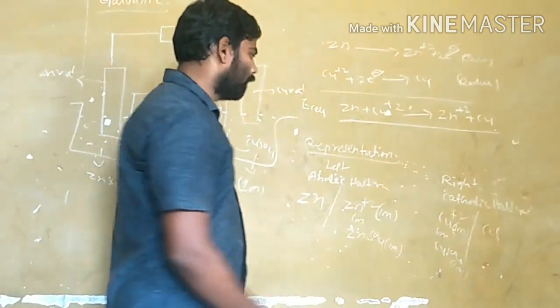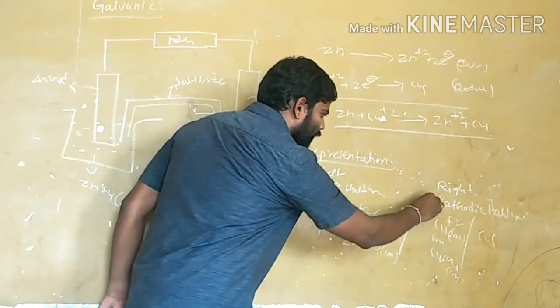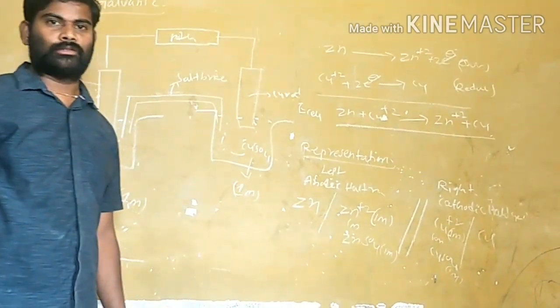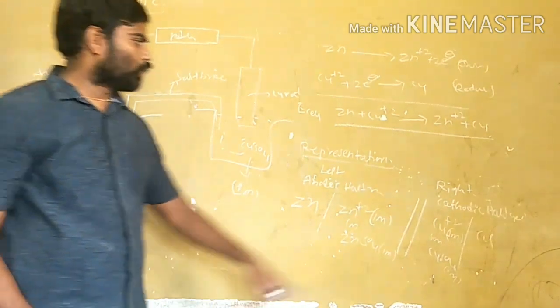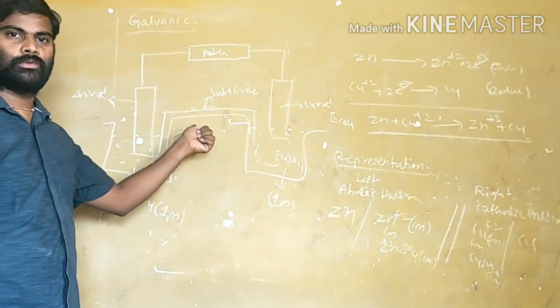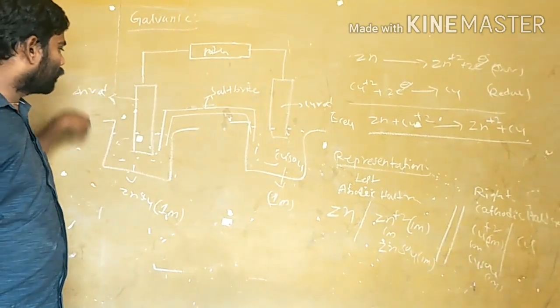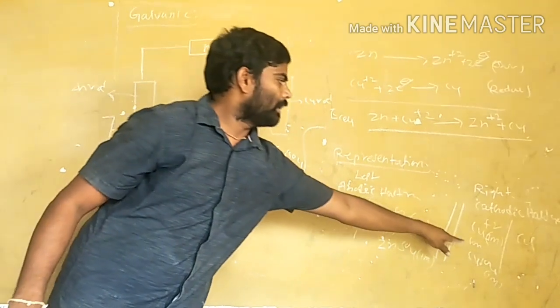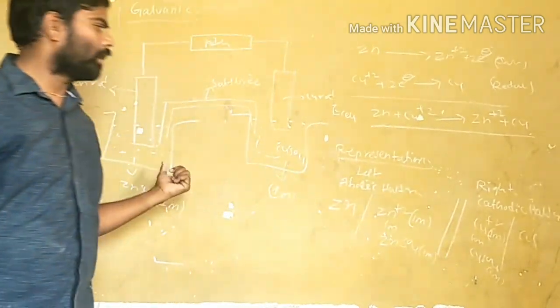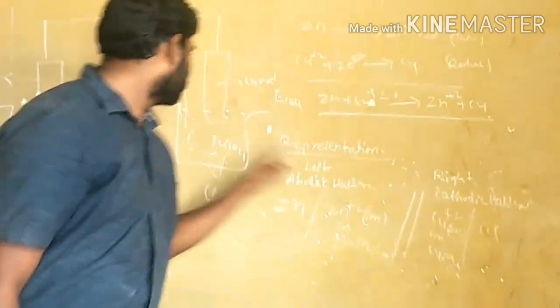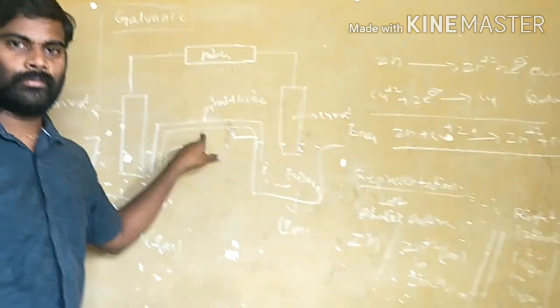These two half-cell reactions are separated by two vertical lines. What do these two vertical lines indicate? Salt bridge. This is the anodic half-cell, this is the cathodic half-cell, and they are separated by two vertical lines, which is the salt bridge.